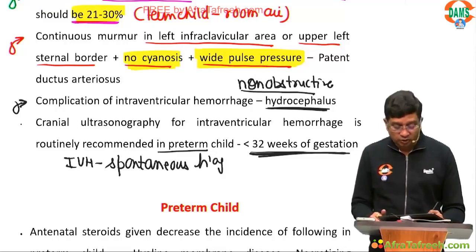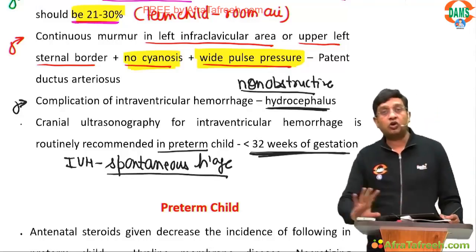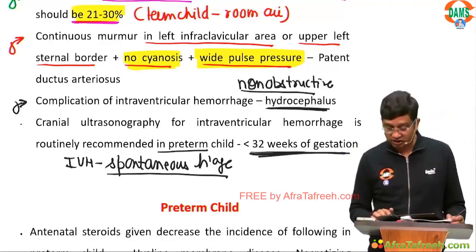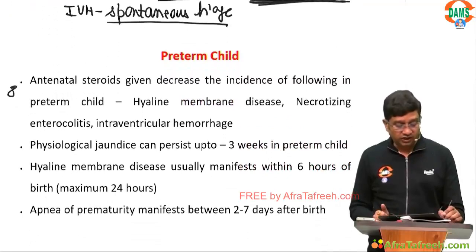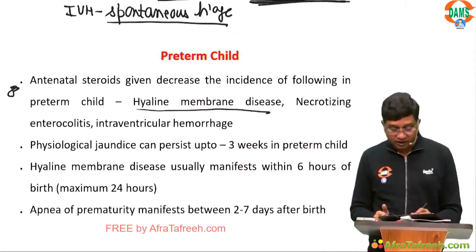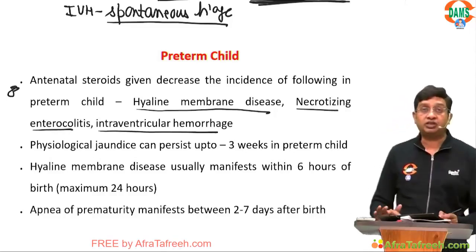So we need to do cranial ultrasonography in almost all preterm children less than 32 weeks of gestation. Then, antenatal steroids we give in the preterm child decrease the incidence of HMD, NEC, and IVH.